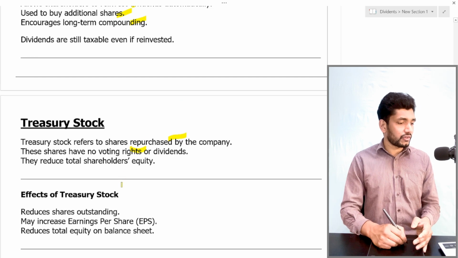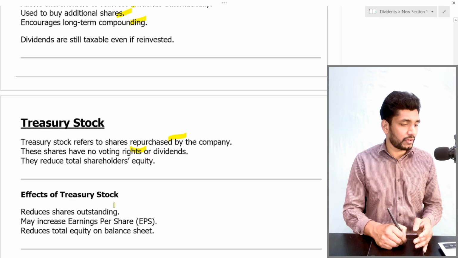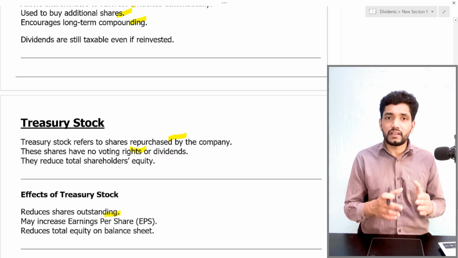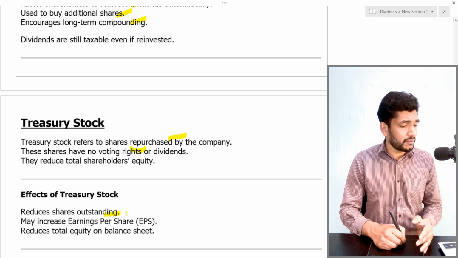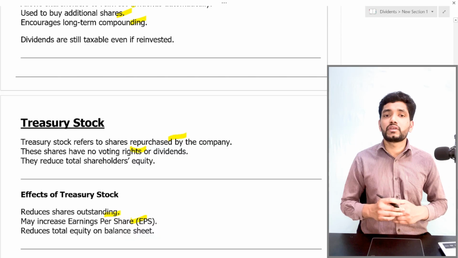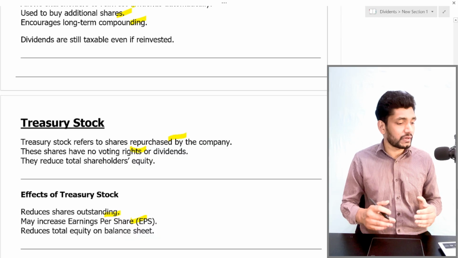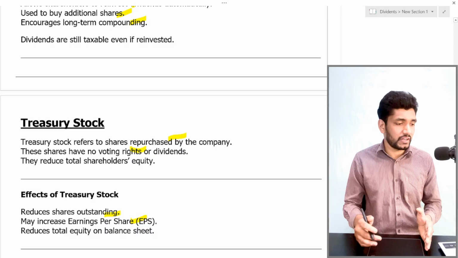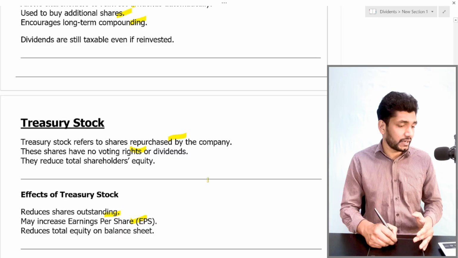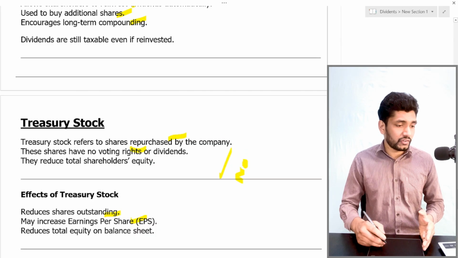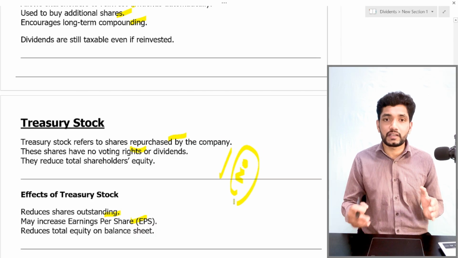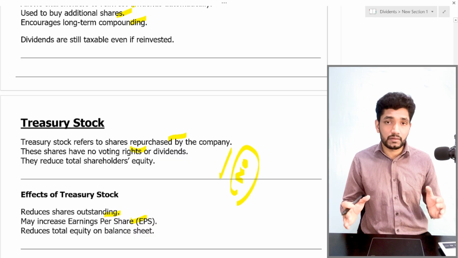So the effect of treasury stock, first thing, it reduces the number of shares outstanding because it is purchasing the outstanding shares from the market. It may increase the earning per share. That means it is reducing the total number of shares, which will reduce the EPS, earning per share. Sorry, it will increase the earning per share. What is the formula for earning per share? Total earning divided by number of shares. So in the case of treasury stock, the number of shares is decreased, so it will increase the earning per share.